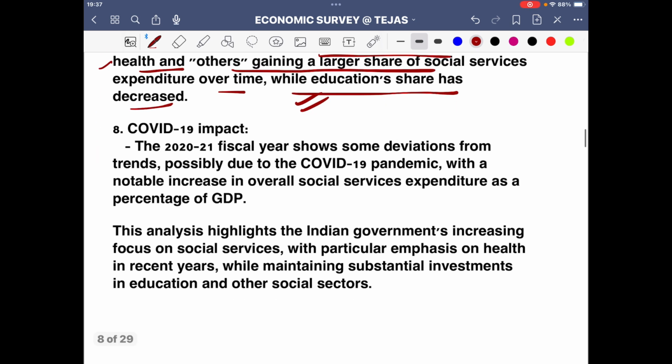Okay, COVID-19 impact, that is very evident. The 2020 fiscal year shows some deviations from trends, possibly due to the COVID-19 pandemic, which was a very huge thing. There is a notable increase in overall social service expenditure as a percentage of GDP, because obviously in those times the migrant crisis and all those things happened, and we knew the situation.